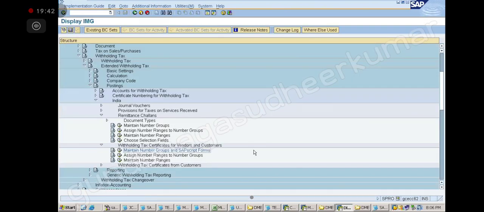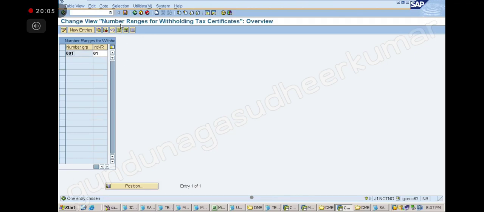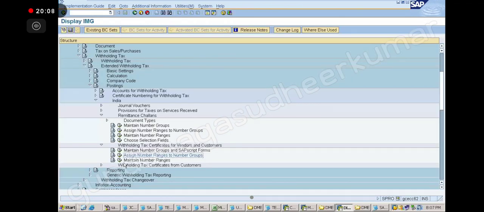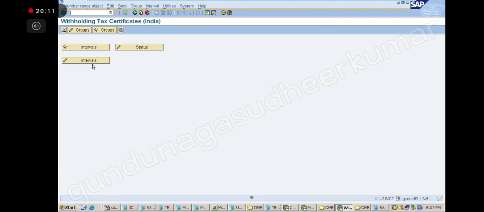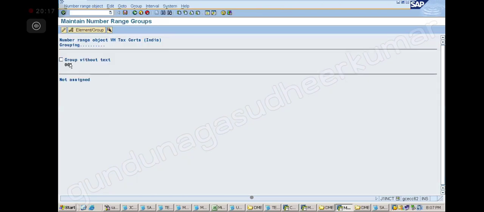See, the point here is the 01, I have not created the series, right? So let me create. First, this 01 is different, this 01 is different. They are totally different. So this 01 will apply for the challan number, this 01 will apply for the tax number. Assign number ranges we have given now, already 25 we have defined, right? Now go back. Next, maintain number ranges. And then click on the groups. So here I have the 001 group. Here I am ticking. So this I'm giving the number directly here.